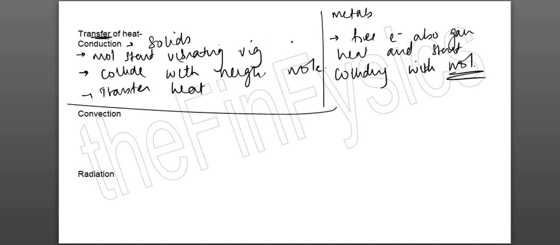Okay, so अगर वो लोग ने नॉर्मल का पूछा है, you can write these 3 points. But if they ask you about metals specifically, what is the difference, then you are going to mention about free electrons, that the free electrons also gain heat energy. They start moving around the surface of the object and they start colliding with the molecules, transferring heat energy from one end to the other. So conduction का direction होता है from hot end to the cold end.